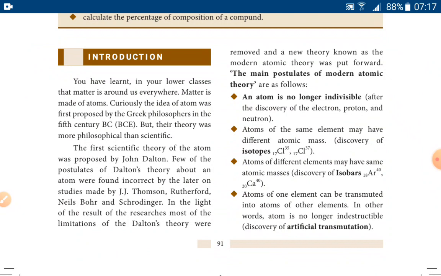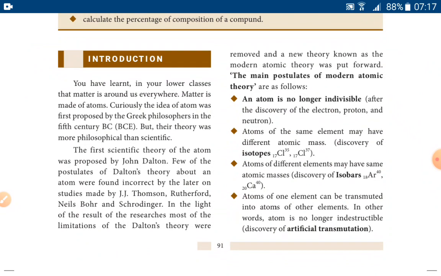Now, the main postulates of modern atomic theory. There are 7 points in the main postulates. First, an atom is no longer indivisible. That is because of the discovery of electron, proton, and neutron. It is considered that the atom is a divisible one.